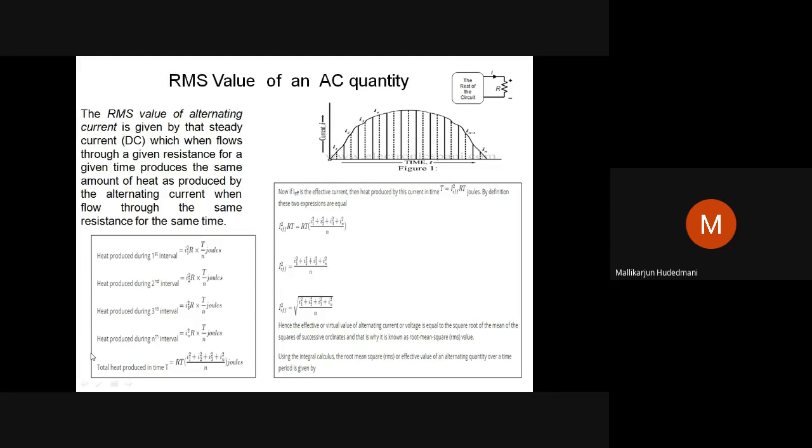This is the total heat produced in a known resistor for a known time T seconds when an unknown alternating current is applied. So this is the quantity of heat produced. So what is the definition? The RMS value of an alternating quantity is that value of DC current which produces the same heating effect as the AC produces when allowed to flow through the same resistor for the same amount of time.